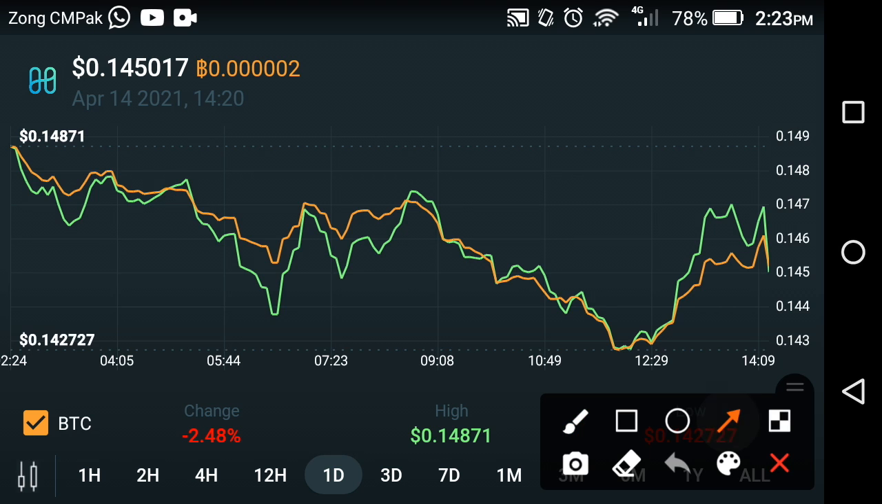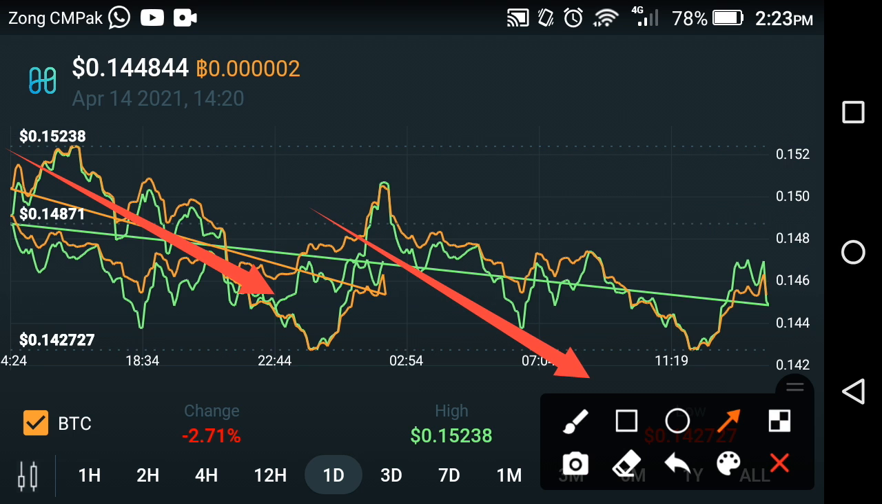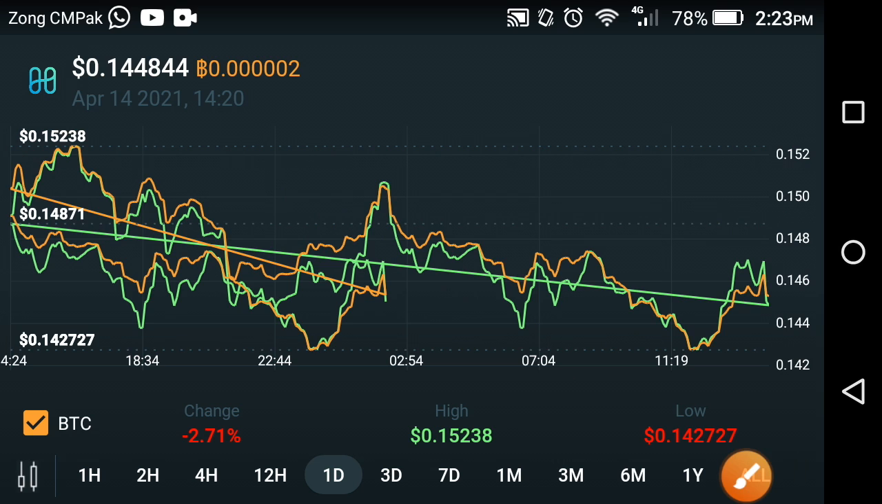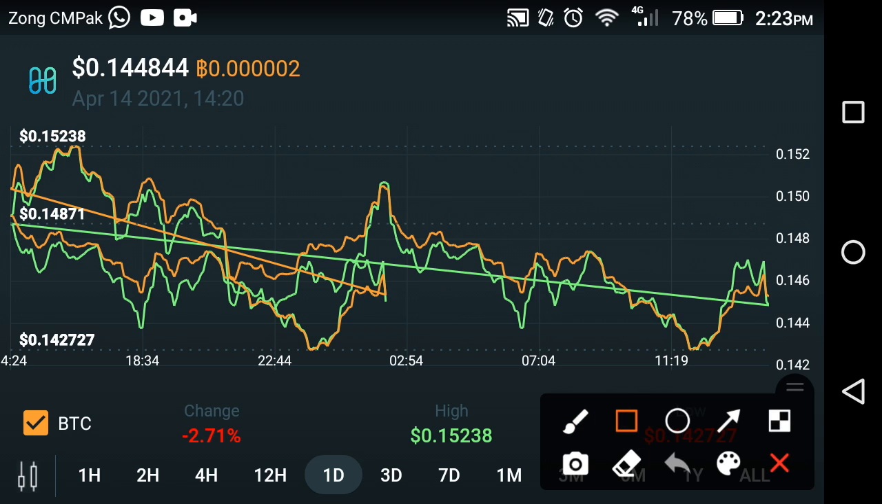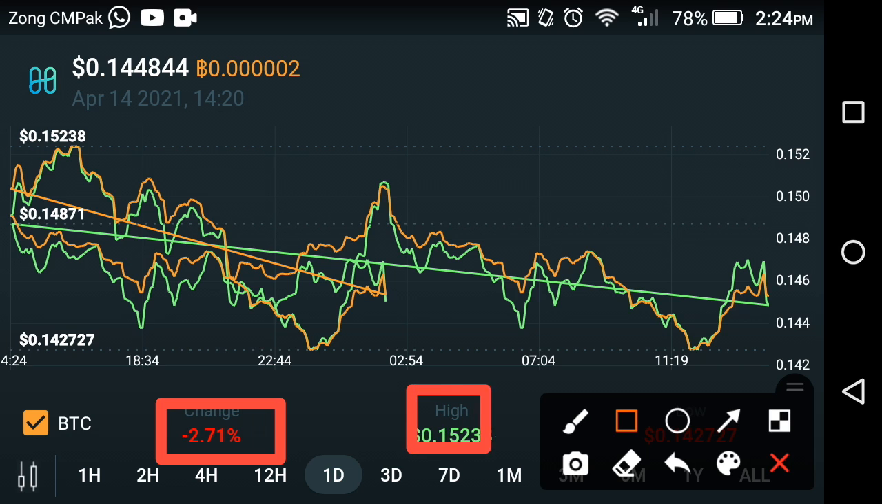So friends, as you can see now on the graph, continuous gradual falls occurred in Harmony coin. As you can see here, very bad falls occurred in Harmony coin in the last 1 day, friends. I'm very sad to see this kind of change. Now friends, let's see the last 1 day change in Harmony coin is negative 2.71%, and in the same way, the high price of Harmony coin is 0.15238 USD in the last 1 day, friends.